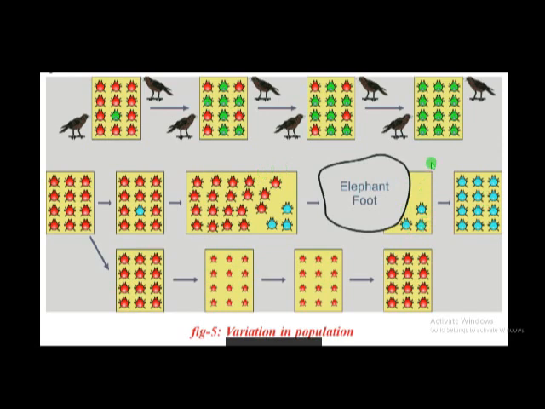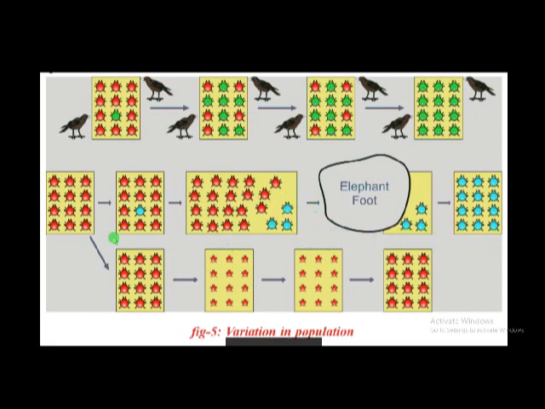This condition is called genetic drift. Actually this is an assumption. It may happen or may not happen, and this condition is called genetic drift. It happens by chance. If an elephant comes along that route and places its foot on the red colored insects, then only the blue colored insects survive. This is called genetic drift.